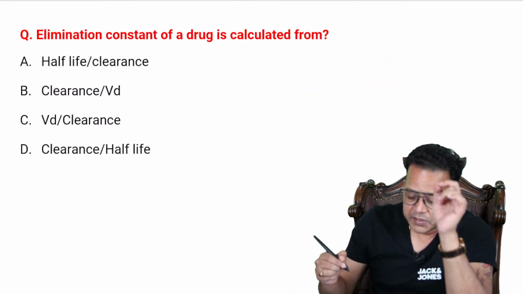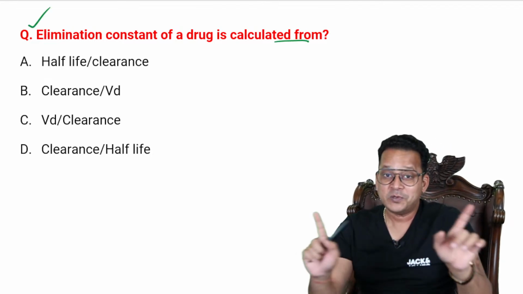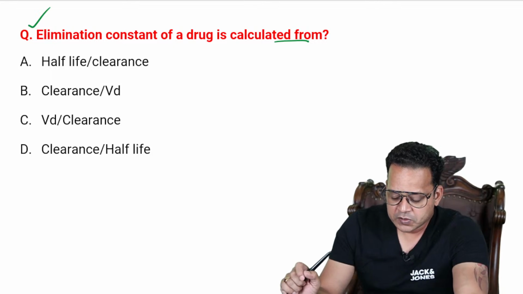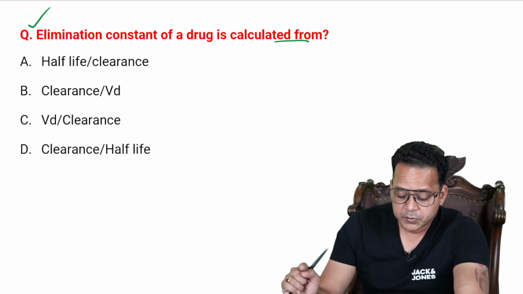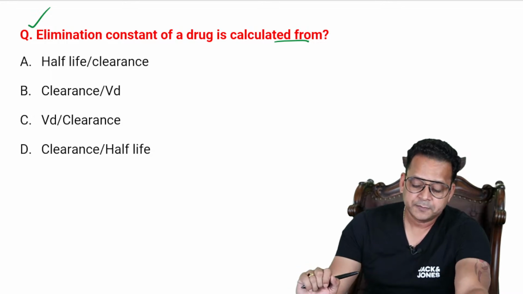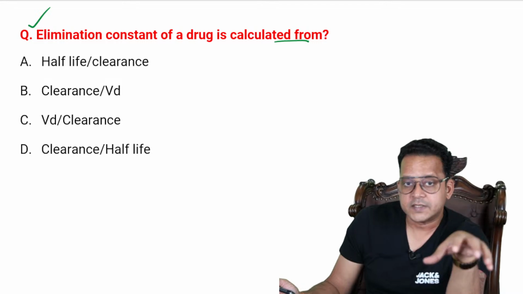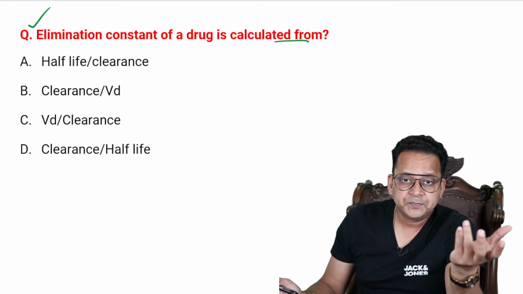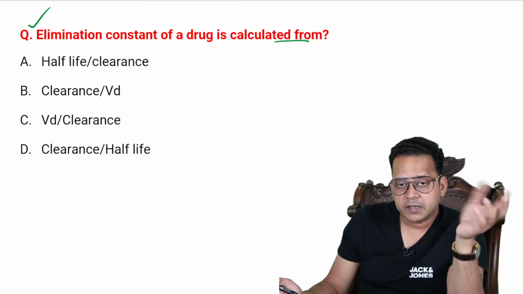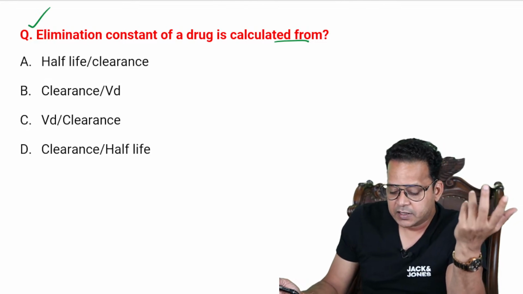Next question. Elimination constant of a drug is calculated from: half-life by clearance, clearance by volume of distribution, volume of distribution by clearance, or clearance by half-life. So again, this is a PYT, not a PYQ, right? If you have solved PYQs, you should be able to solve this. If you have just mugged up the PYQ, you will not be able to solve it. If you understood that PYQ, this is an MCQ from your PYQ, but not exactly that PYQ.